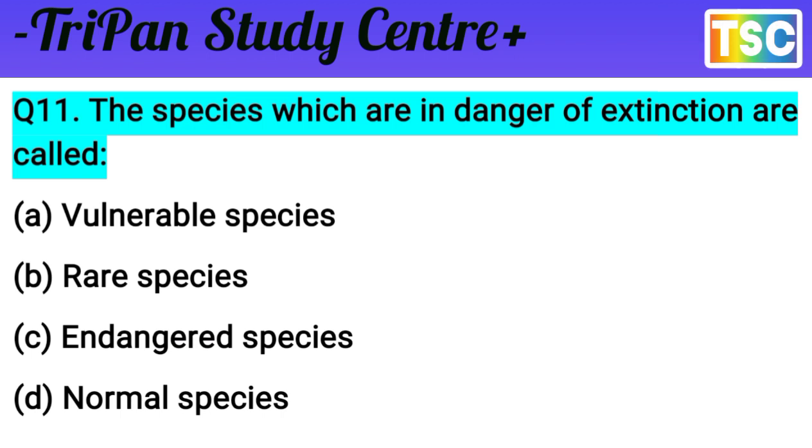You must have thought of your answer. Let's see what our answer is. This is an important question. Vulnerable species is not the answer here. Rare species is not applicable to this question. Normal species is also not the answer. The species which are in danger means option C, endangered species. That's the important answer. The species which are in danger of extinction are called endangered species. The answer is C. That is a good answer.